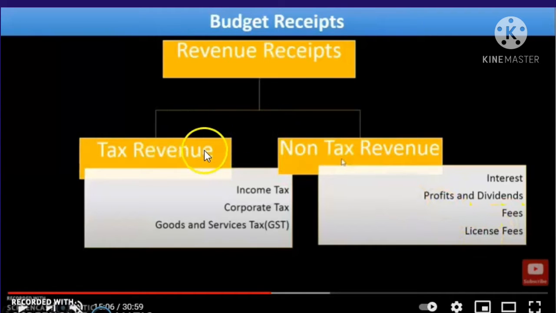Tax revenue is again classified into two, direct and indirect taxes. Under direct taxes, income tax and corporate tax come, and under indirect taxes, goods and service tax or GST comes. We are going to see these in detail.